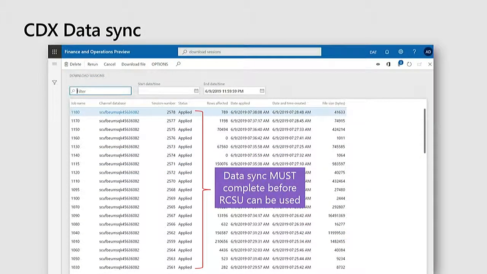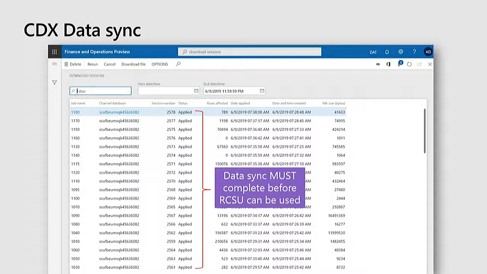Here is something called download sessions. Are people familiar with this view? Yeah, I see a lot of head nodding. Great. So one thing you also need to be aware of is after a cloud scale unit has been deployed, and after you've mapped which channels you want to be served by which cloud scale units, we still require you to run a CDX data sync so that we get data to that corresponding cloud scale unit.